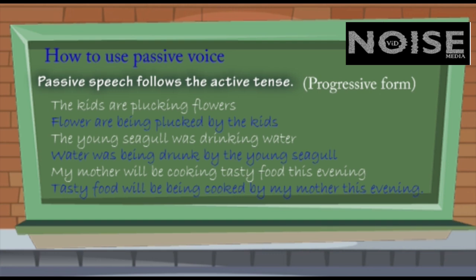Second example, the young seagull was drinking water. Water was being drunk by the young seagull. My mother will be cooking tasty food this evening. Tasty food will be being cooked by my mother this evening. But I must tell you, this future continuous tense in the passive form is not usual. Rather, I would say it is quite unusual.